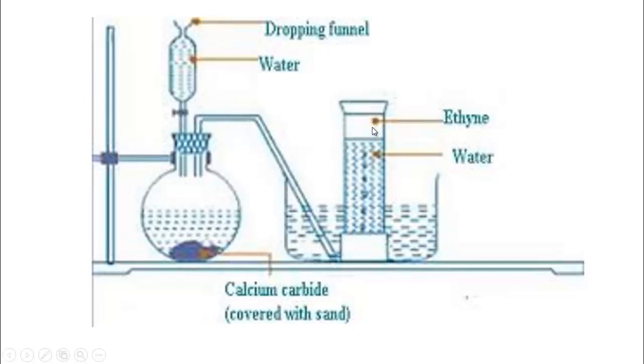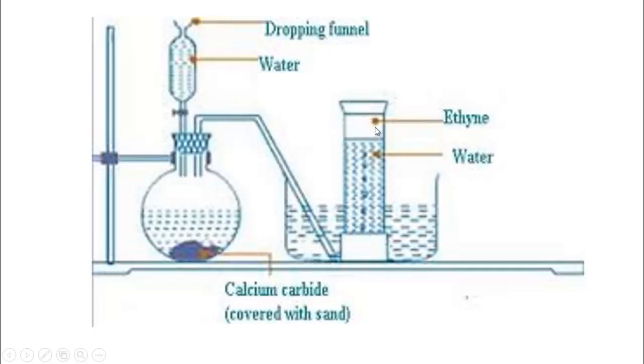If it is heavier than air, then we can easily collect it using a gas jar, but since this is lighter than air, we cannot collect it easily. For this, ethyne gas we have to collect by this method, downward displacement of water. That means it displaces water downwards and takes the place upwards.